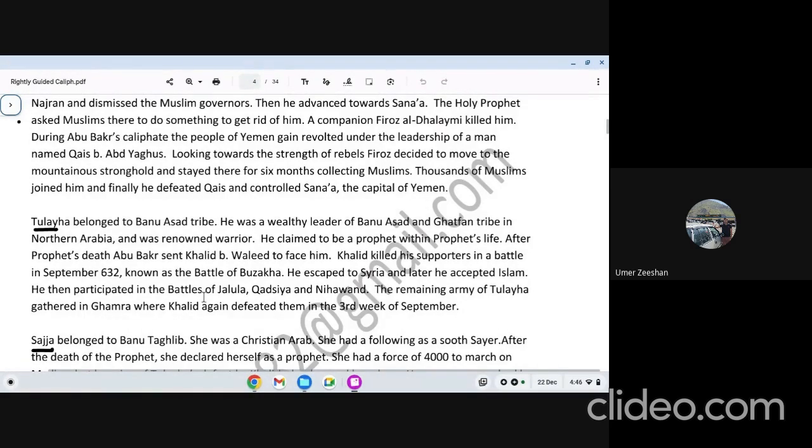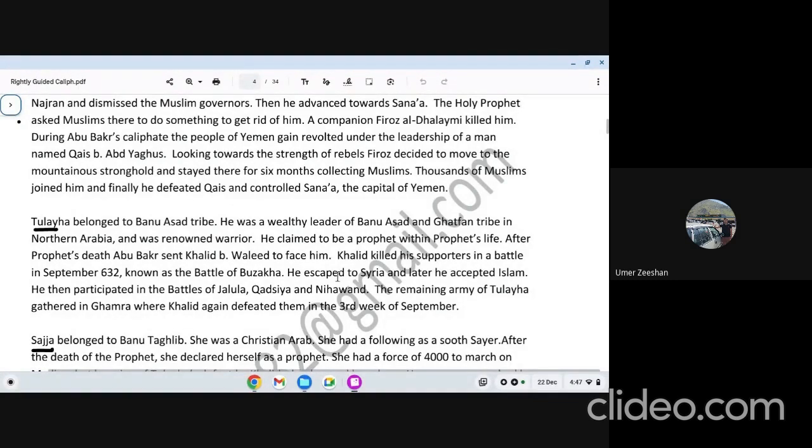What's the name of the battle? It's written there. No, it's here. You can see Buzaka. Battle of Buzaka. You can see the cursor here. So the Battle of Buzaka is the battle which was fought. Tulaiha ran away. You can see here. He escaped, and later he accepted Islam. So Tulaiha is on the right path. He left his false claim.